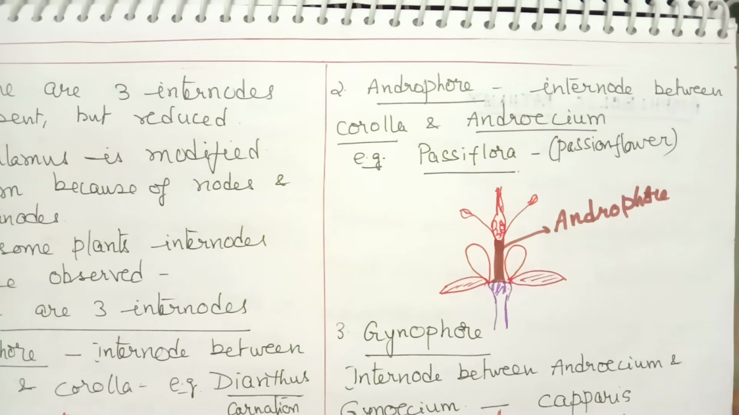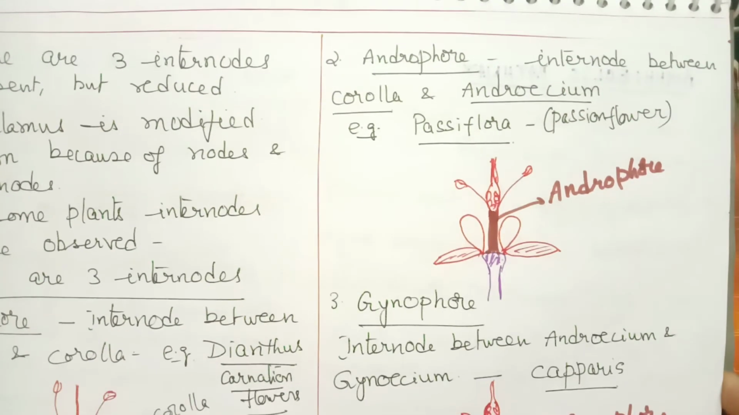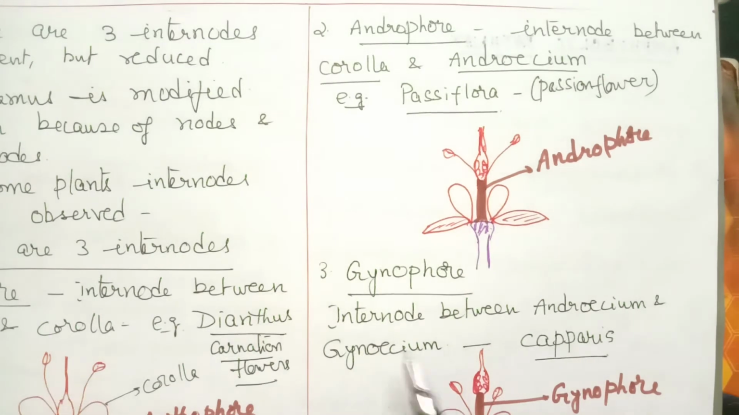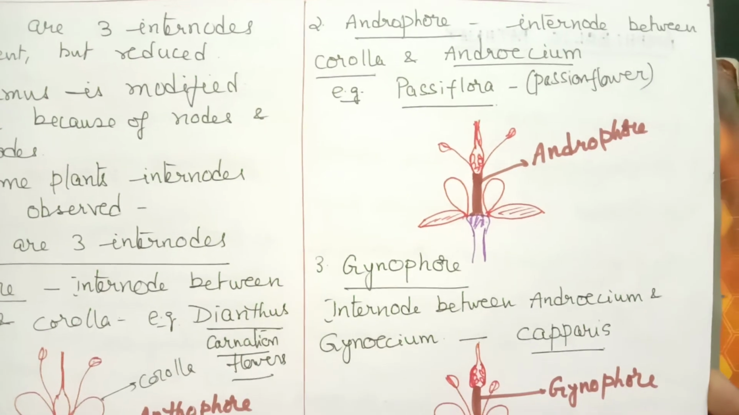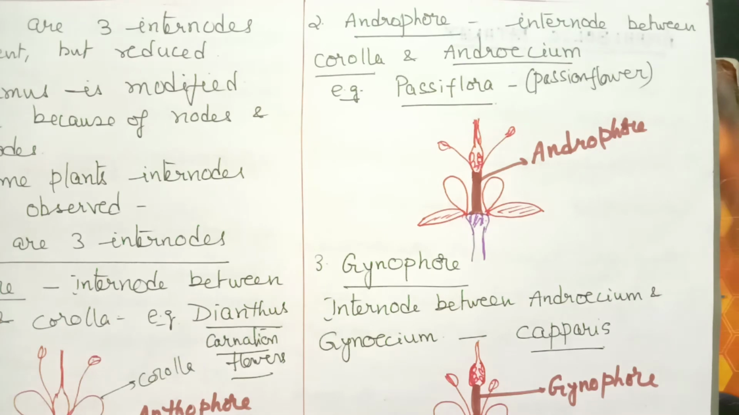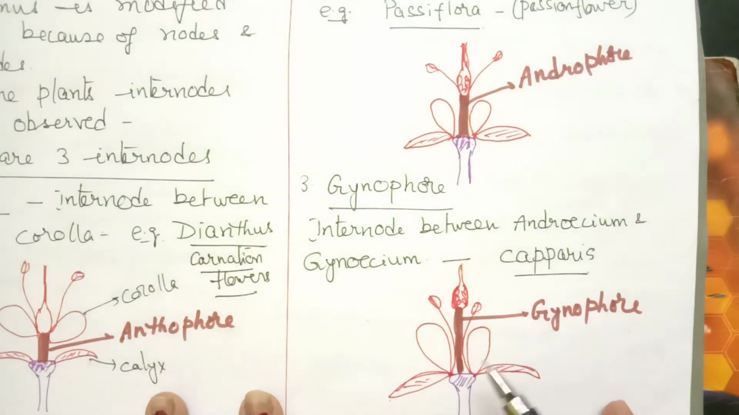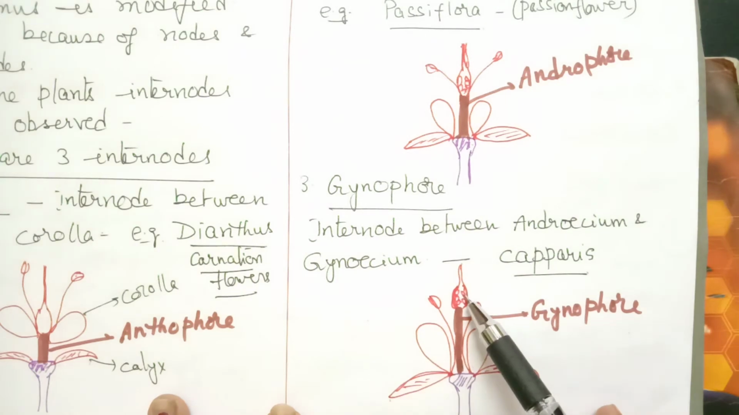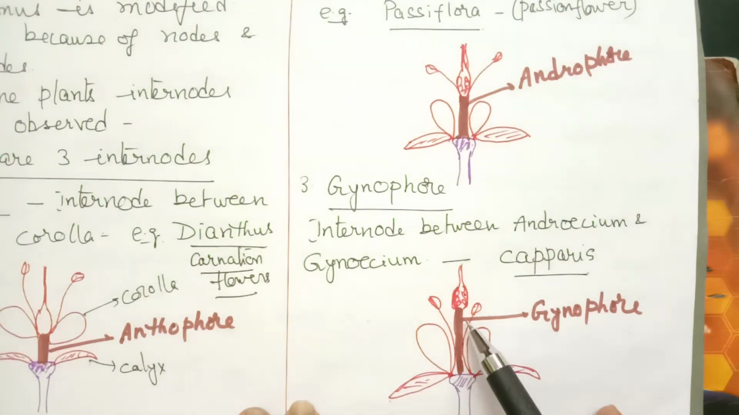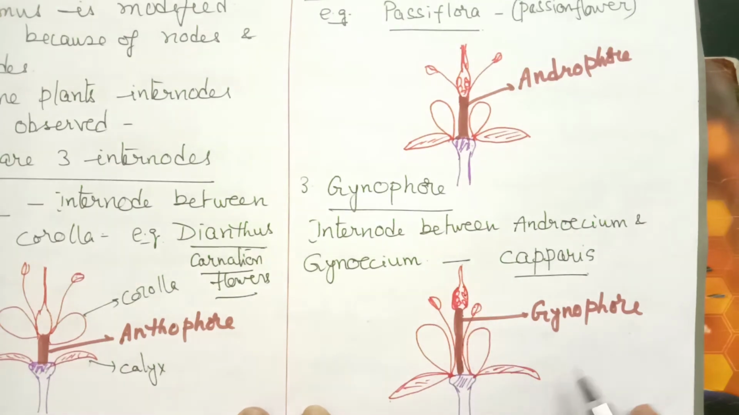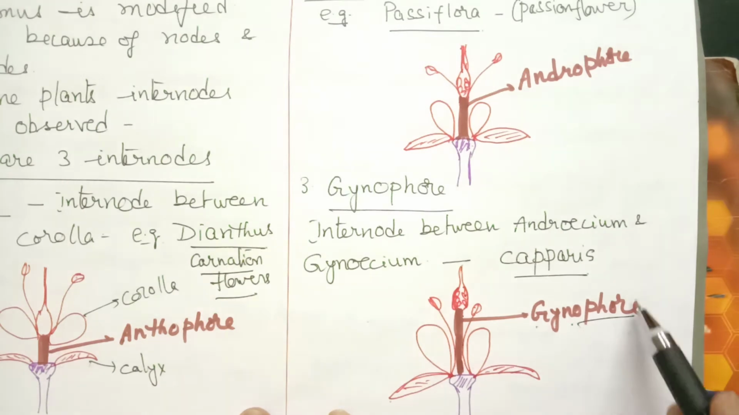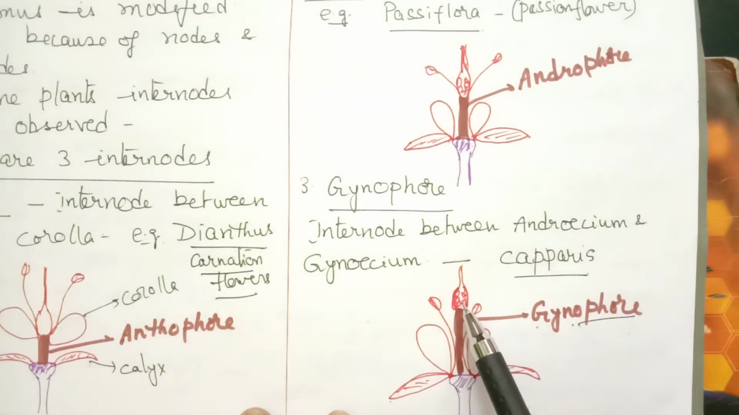Now the third internode. The third internode is called as a gynophore. Gynophore is the stalk-like structure present between androecium and gynoecium. So here you can observe in the diagram, you can find this stalk gynophore between stamens, that is androecium, and gynoecium. So that means gynophore bears gynoecium at its tip. Phore means a stalk-like structure. Gyno is related to gynoecium. So a stalk-like structure bearing gynoecium at its tip, that is called as a gynophore.